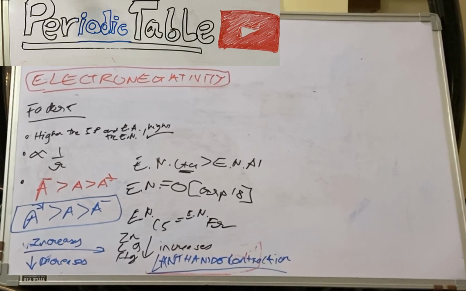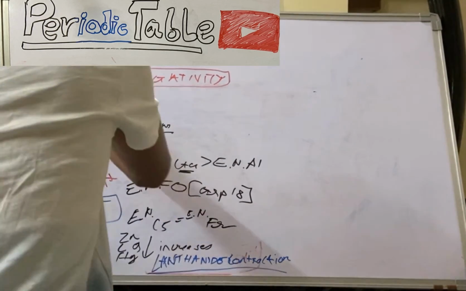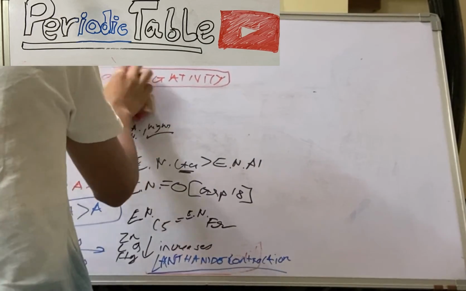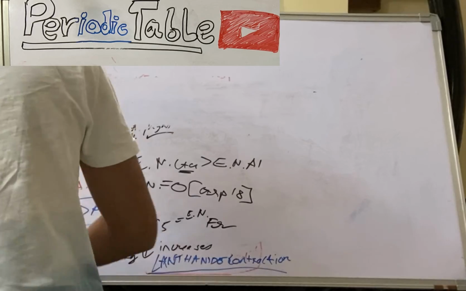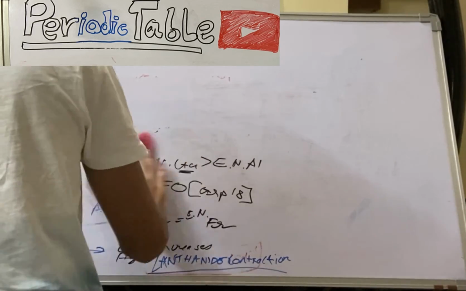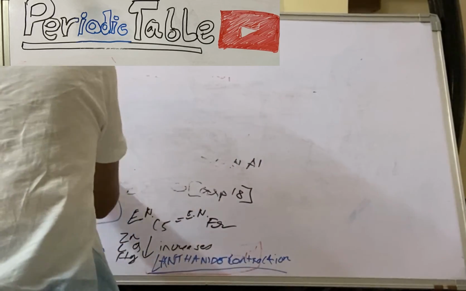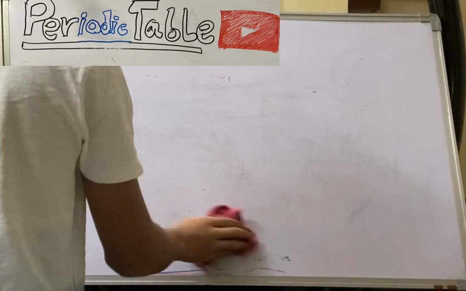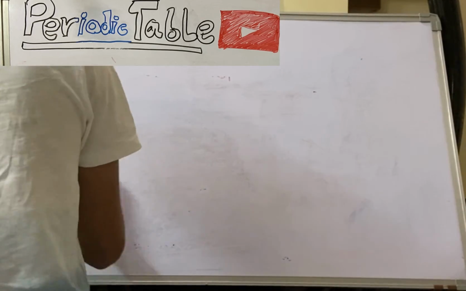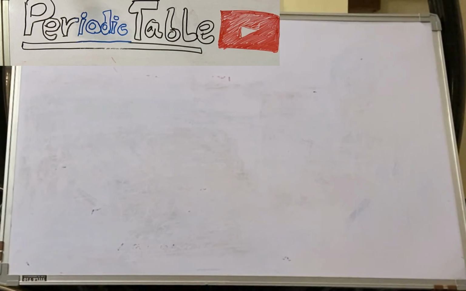Now we should have looked at the hydrides, hydroxides, the metallic oxides, and so on. So we all know that two atoms can form metallic oxide or non-metallic oxide.